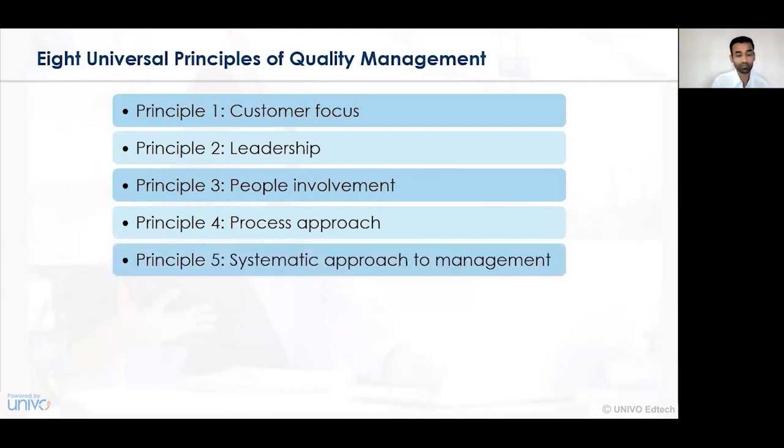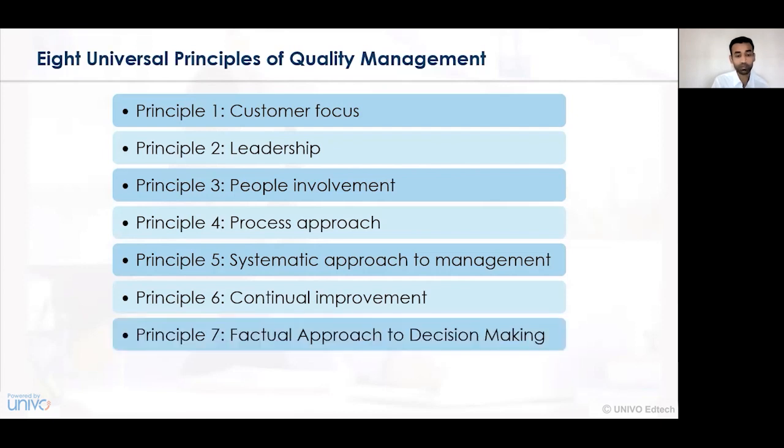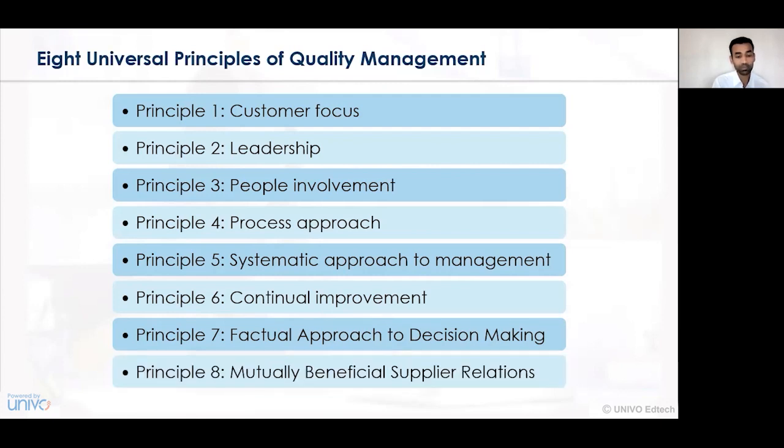Number five, the fifth principle focuses on a systematic approach to management. So what approach does the management have, and what plan of activities is being undertaken by the management? The sixth principle focuses on the concept of continuous improvement, that is the concept of Kaizen. The seventh principle focuses on a factual approach to decision making, that is on what facts the decision making is undertaken. And lastly, the eighth principle focuses on mutually beneficial supplier relationships. So how we have a relationship between our suppliers, the dealers and the vendors.